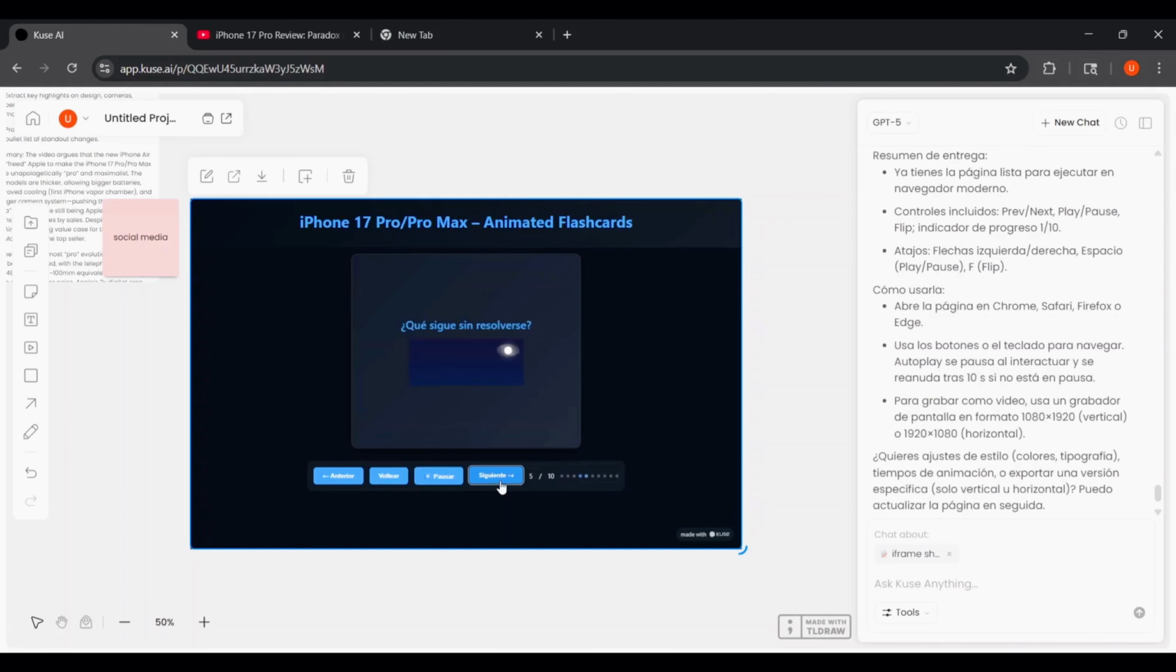Now, not every single card comes out perfect on the first try, but the fact that you can take a long YouTube video and convert it into bite-sized, shareable flashcards in seconds, that's pretty impressive. But it doesn't stop there.